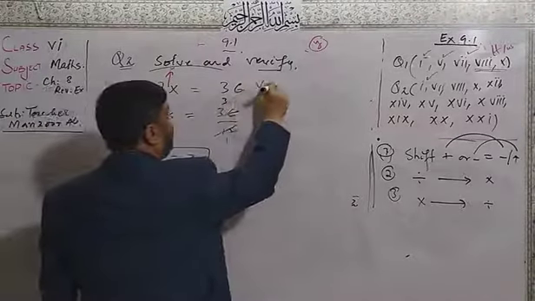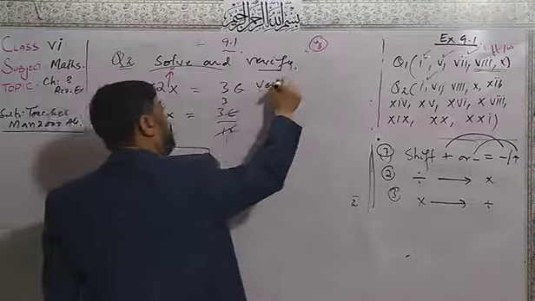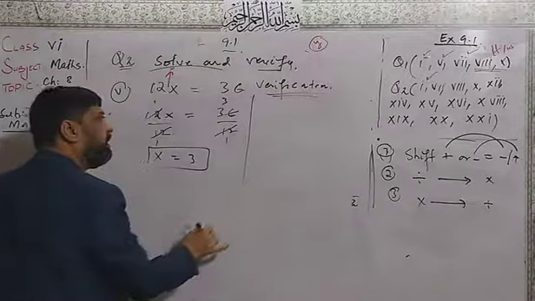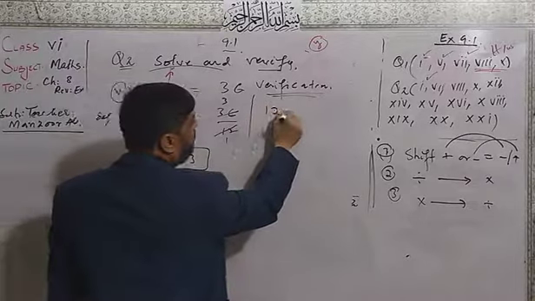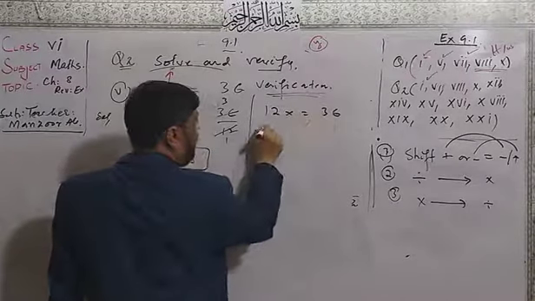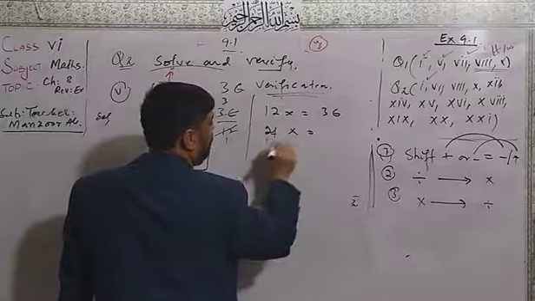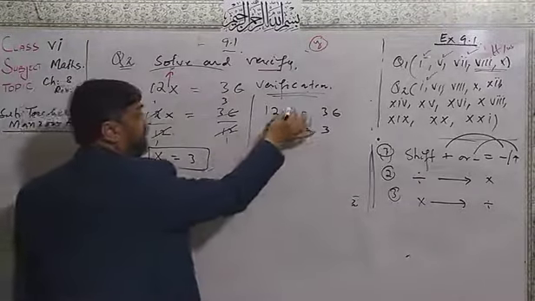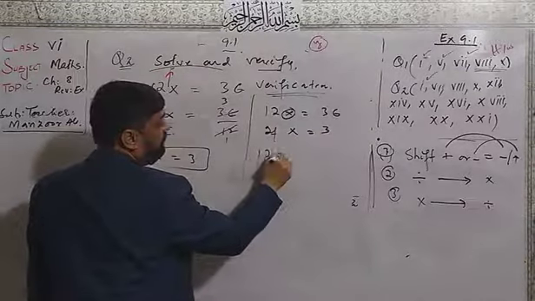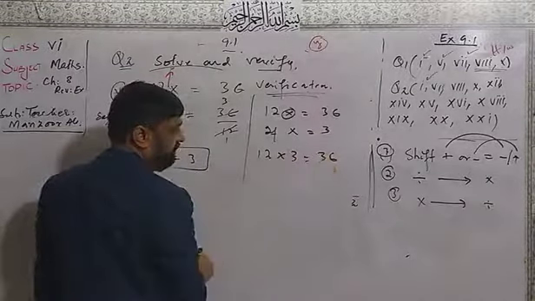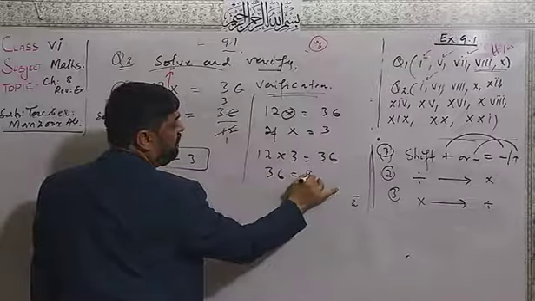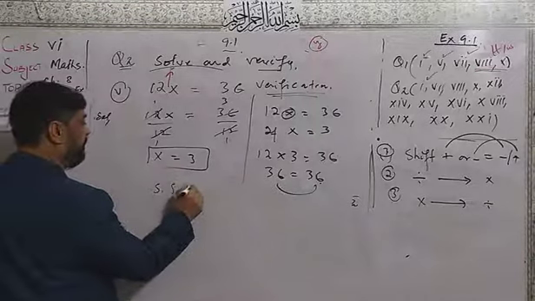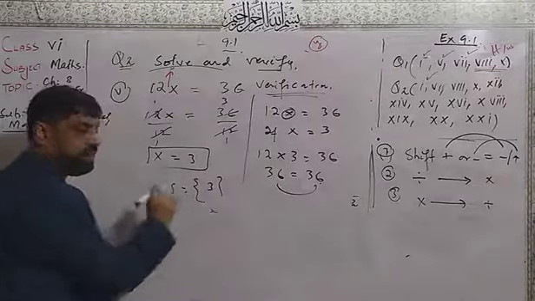Now I will do the verification. Dear students, put the value for x. Write the question, 12x is equal to 36, here if x is equal to 3. Now replace the x by its value 3. 12 multiply 3 equal to 36. Now 36 equal to 36. Both values are same. So that's why the solution set is equal to 3.